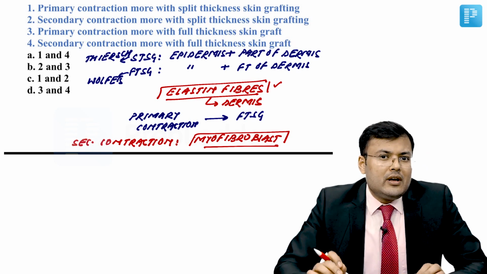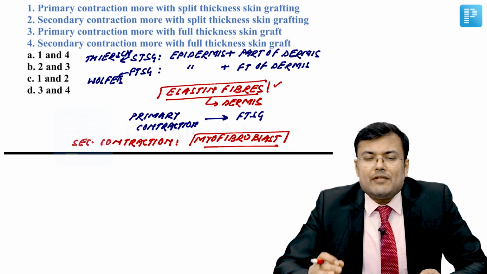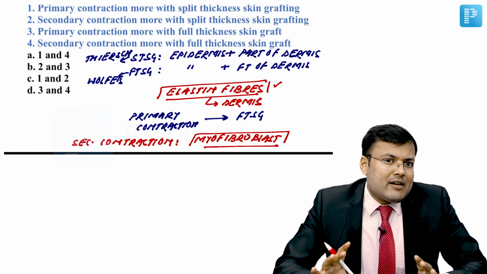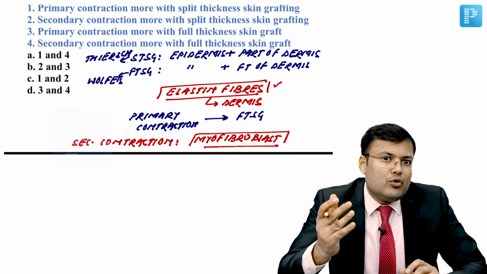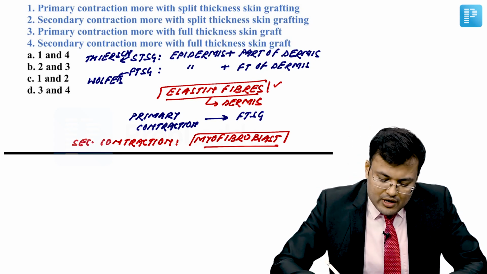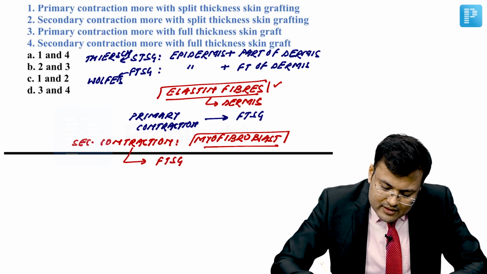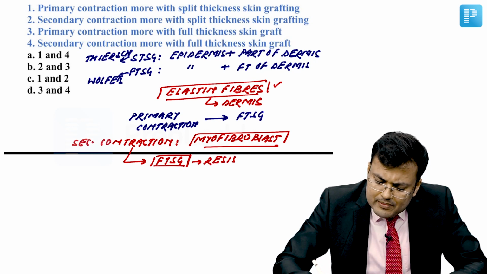Let me tell you, dermis is resistant to pull of myofibroblast. So, any graft in which the content of dermis is more will be relatively resistant to secondary contraction. So, full thickness skin graft is resistant to secondary contraction because there is dermis.